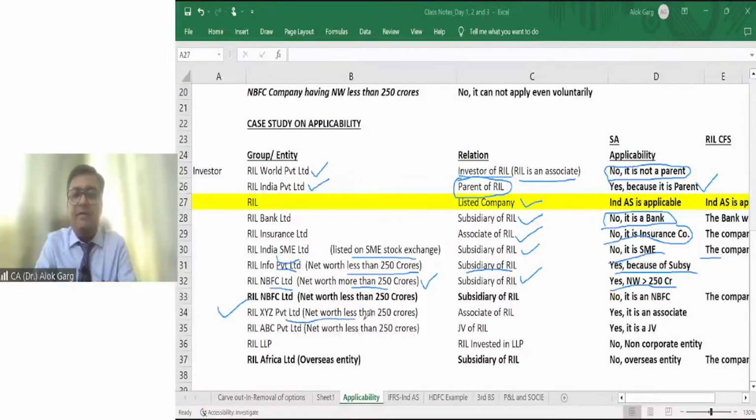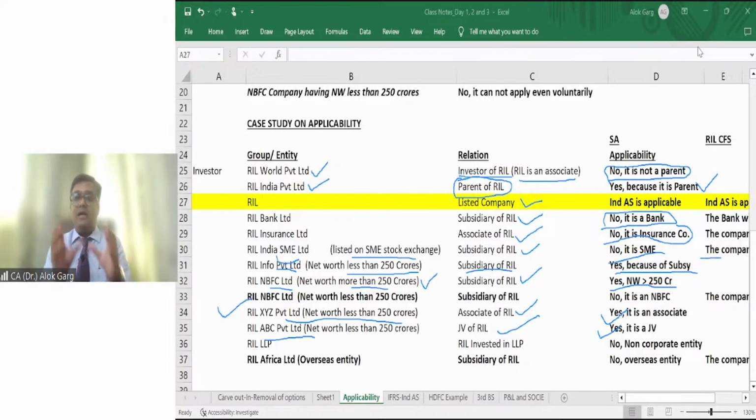RIL XYZ Private Limited, net worth is less than 250 crore, but it is an associate of RIL. Yes, Ind AS will be applicable. Why? Because it is an associate. RIL ABFC Private Limited, it's a joint venture of RIL. Yes, net worth is less than 250 crore. It's a private limited entity, but Ind AS is applicable. Why? Because it is a JV.